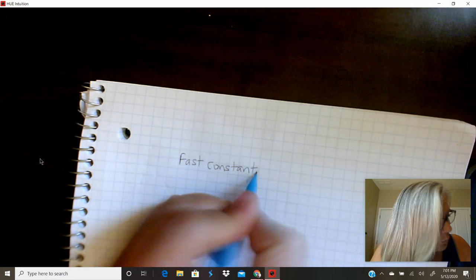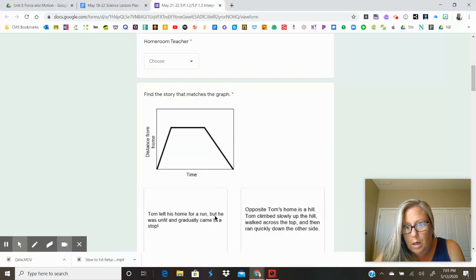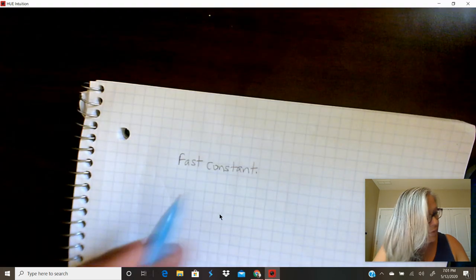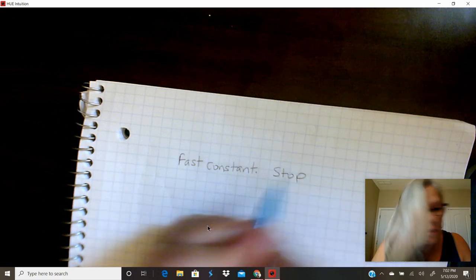And then I'm going to come back and look at it again. And, oh, wait a minute. I see a horizontal, right? So if you have a horizontal on a distance over time graph, that means motion has stopped. That's right. So I'm going to take that next note, fast constant, then a stop, and then let's go back